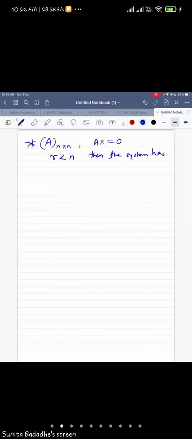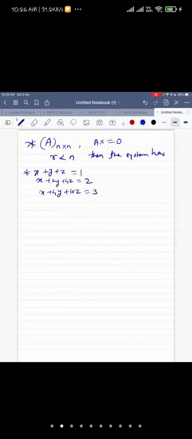Now one can give you such types of systems. x plus y plus z equal to 1. Then the second is x plus 2y plus 4z equal to 2. Then x plus 4y plus 10z equal to 3. And then the question may be: check whether it has a unique, infinite, or no solution case.